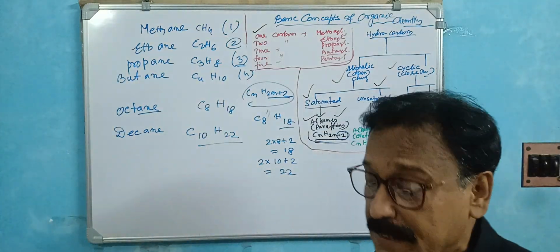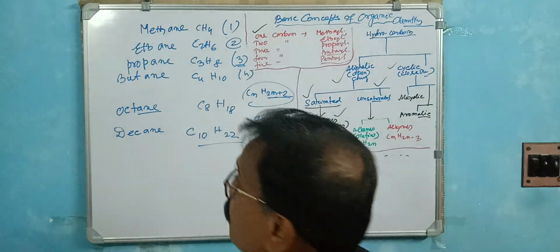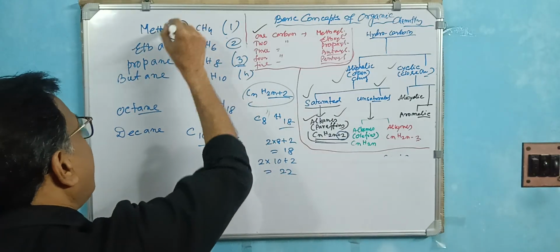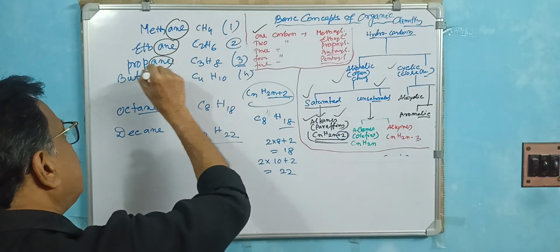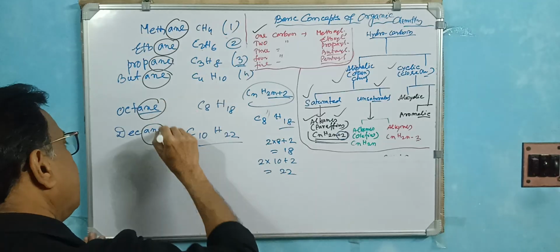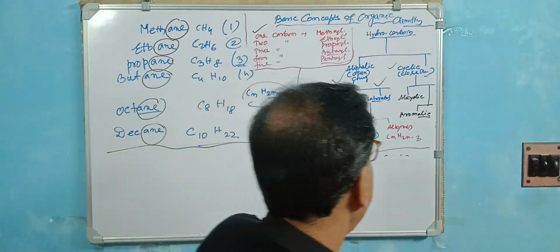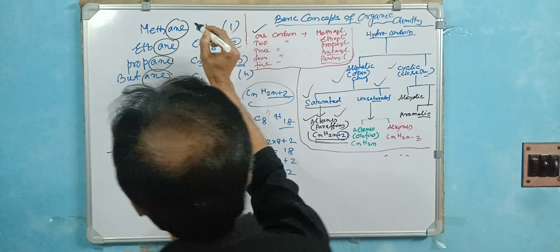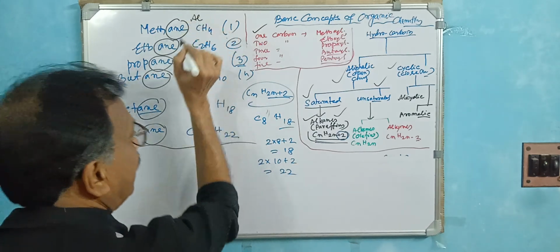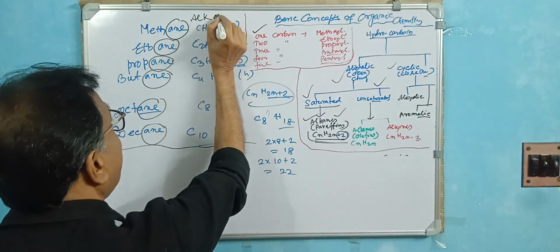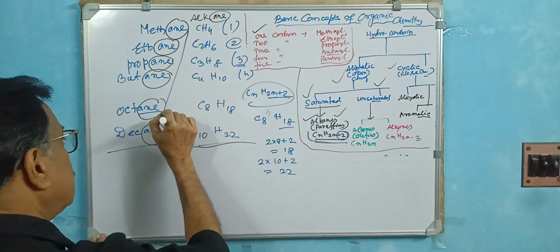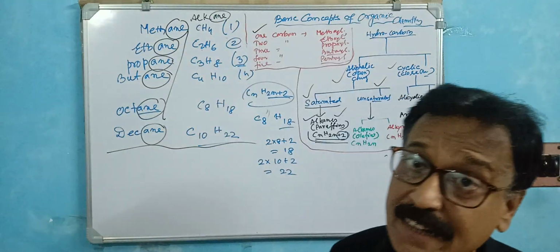Now one pronunciation is very important. Each and everywhere, ane. This is very important. This is actually the alkane. So ultimately this is called the alkane. So these all follow here. This is the alkane group.